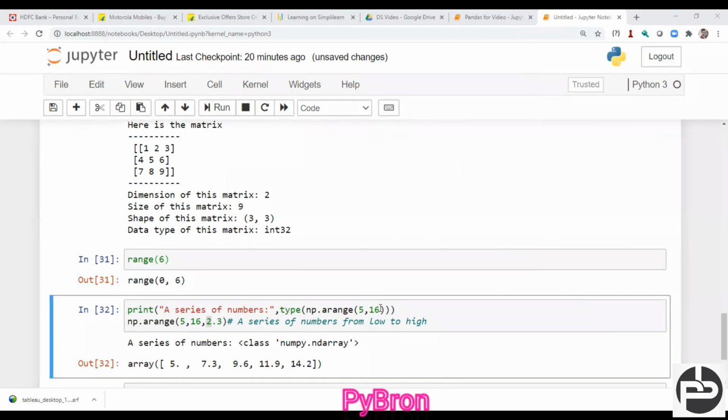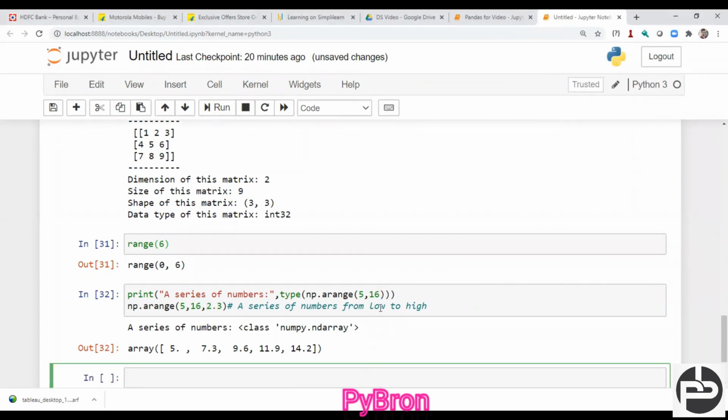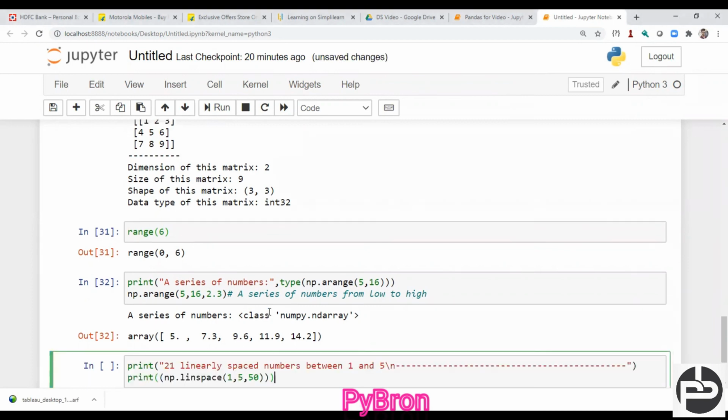So next, you understood the range function, right? Okay, cool. Next there is the linspace function. Linspace is basically the same as the arange function, but there is one basic difference. Try to understand this.